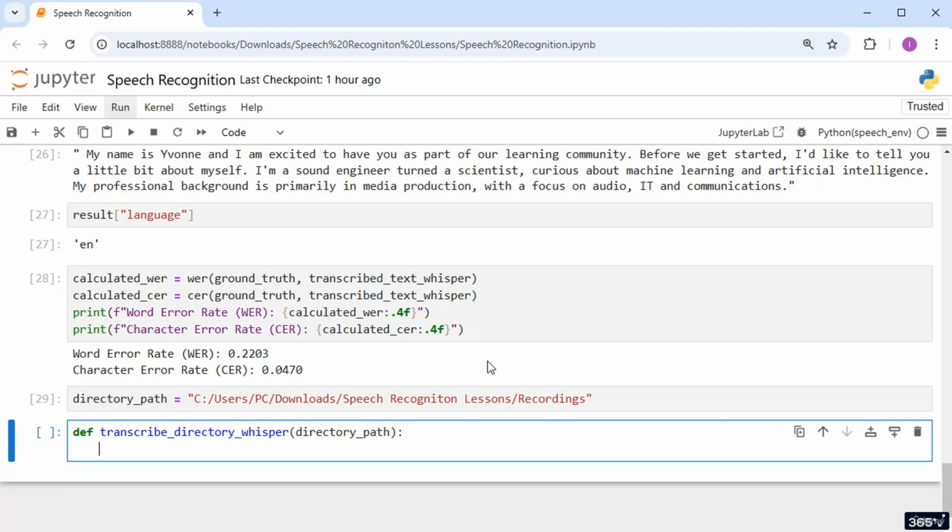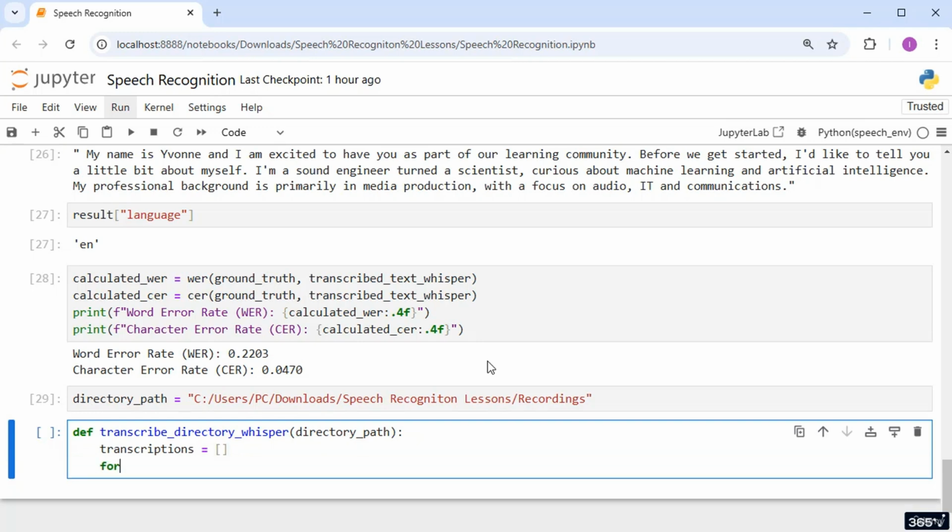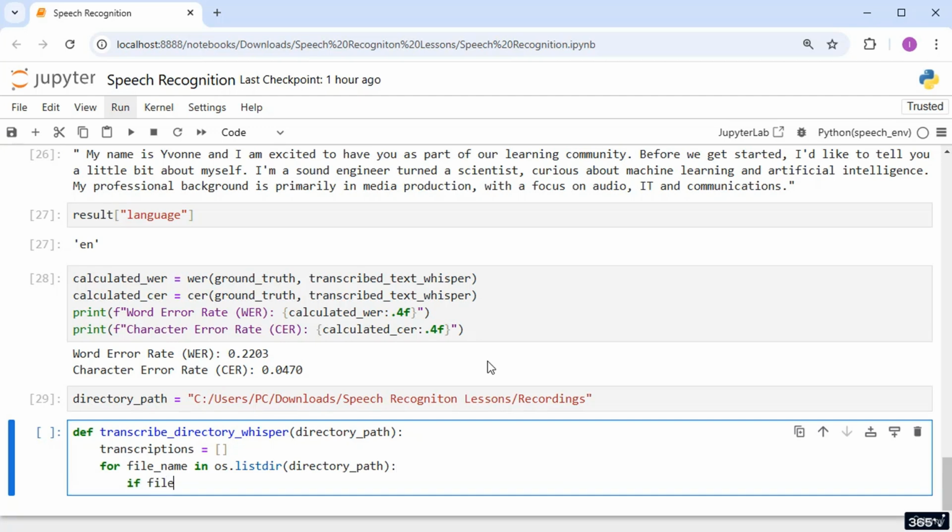We'll first create an empty list called transcriptions, which will store the transcription results for each audio file. Each entry in the list will be a dictionary storing the file name and its corresponding transcription. To achieve this, we'll use a for loop to iterate through all the files in the directory. We'll employ the list_dir function from the OS module to retrieve the names of all files in the directory. Inside the loop, we'll add a condition to process only WAV files. With the help of the ends_with function, this if statement will check if the file name ends with WAV. If it does, the code inside of the if block will be executed. If not, the file will be skipped.